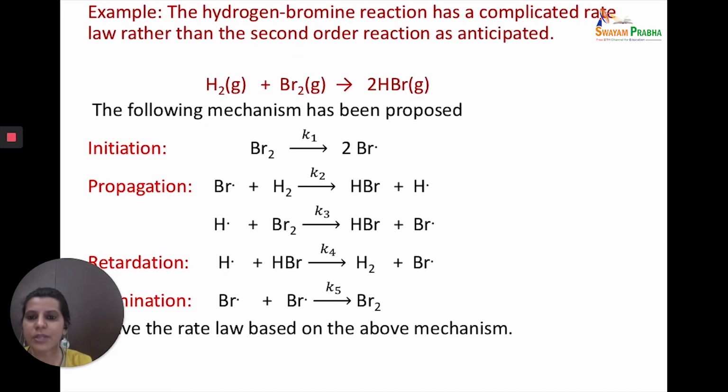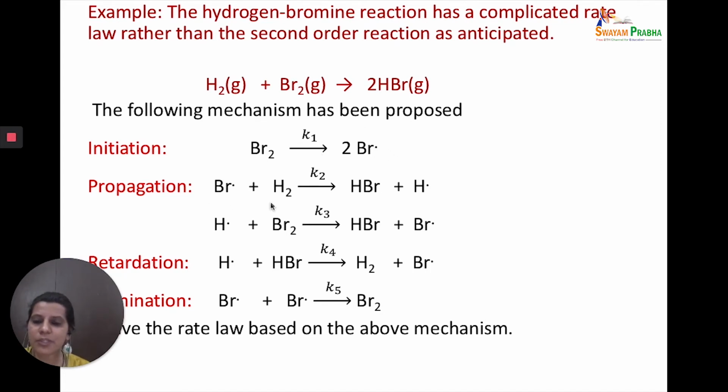Okay, so let's look at this example. The mechanism of hydrogen-bromine reaction was studied by Rice and Herzfeld, and in fact it is the most widely studied reaction mechanism. So H2 gas combines with Br2 gas to give you 2HBr gas, and this mechanism was proposed by Rice and Herzfeld. Br2 with the rate constant K1 gives 2Br.